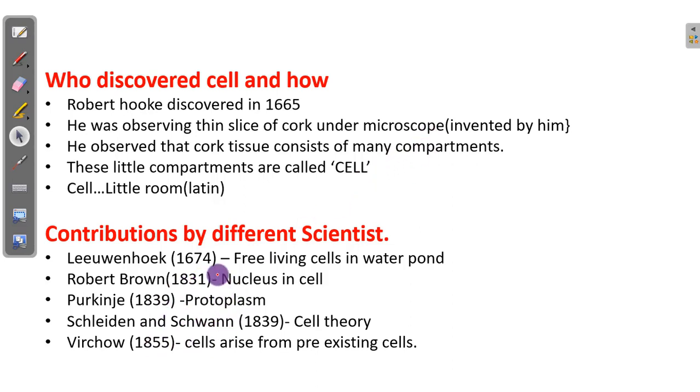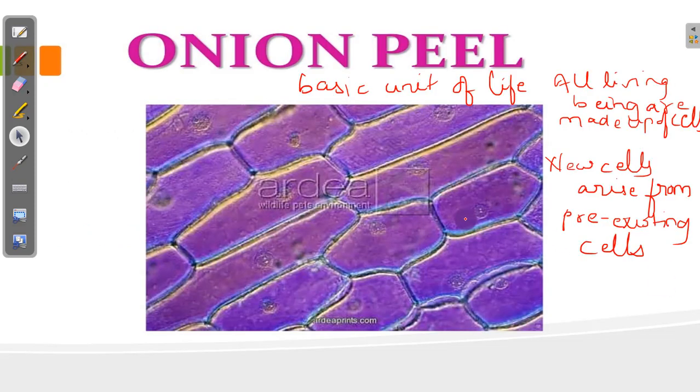Schwann studied different animal tissues and concluded that every animal tissue is also made up of cells. So this led to the cell theory, which states that all living things are made up of cells. The first point of cell theory is that all living beings are made up of cells. The cell is the basic unit of life.